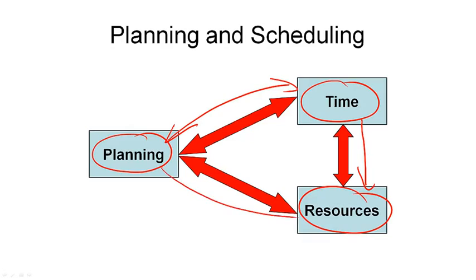Similarly, the planning is influenced by the resources and vice versa. If we don't have the resources for certain actions available, then there's no point in including them in our plan. And of course, time and resources also interact, especially when we have things like shareable resources with a limited capacity or unary resources. So what I'm trying to say here is these problems really interfere with each other. And an optimal approach is probably one that interleaves the working on the different types of problems we see here as part of the solution generation process. So such a process would work on action selection, timing these actions, and assigning resources to these actions at the same time.